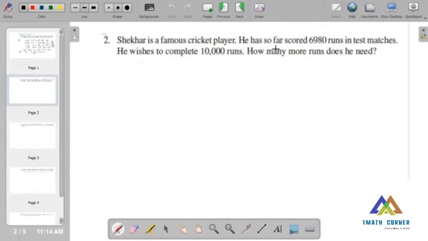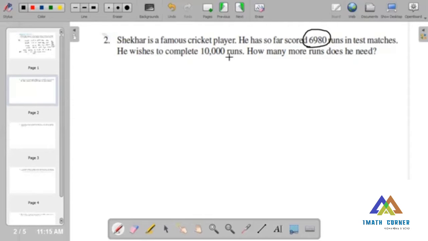He scored 6,980 runs in test matches. Now he has a desire to score 10,000, but the present score is 6,980. So how many runs are left behind? So we need to subtract.